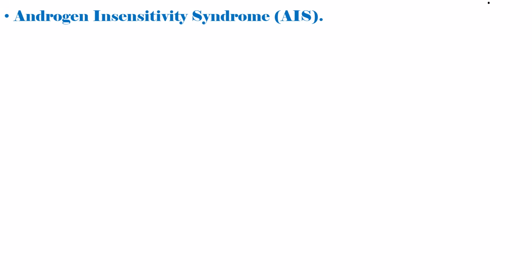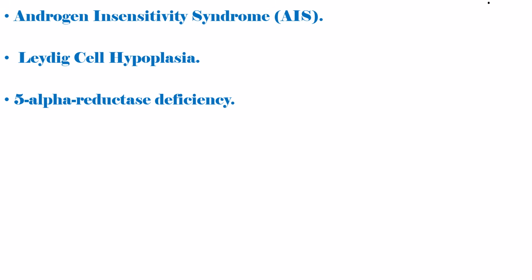To see common causes of 46 XY DSD, the first is androgen insensitivity syndrome. This is the most common cause of 46 XY DSD. The body cells don't respond to androgens, resulting in a range of phenotypes from male to female, even with a 46 XY karyotype. The other is Leydig cell hypoplasia. A deficiency in Leydig cells, which produce testosterone, can lead to incomplete masculinization.